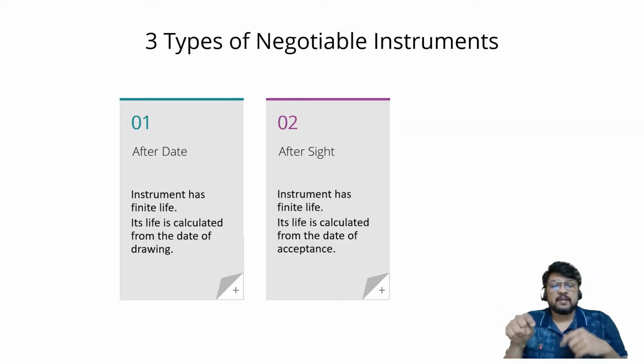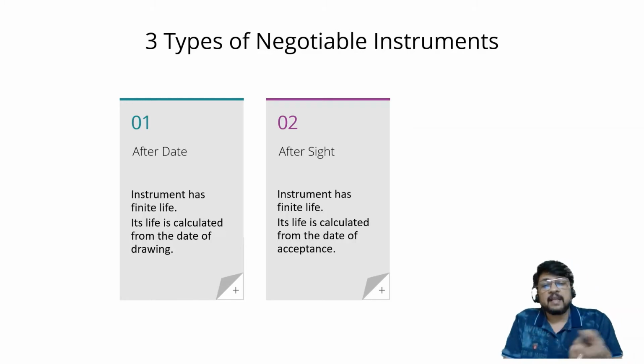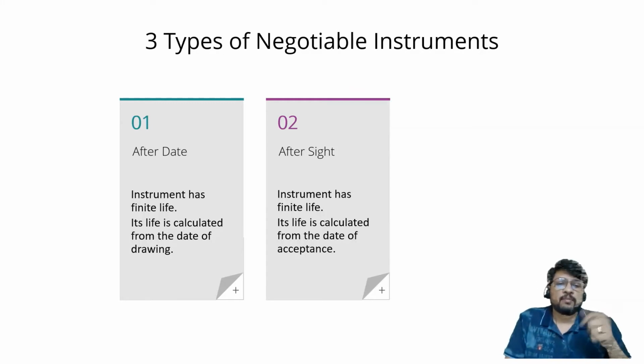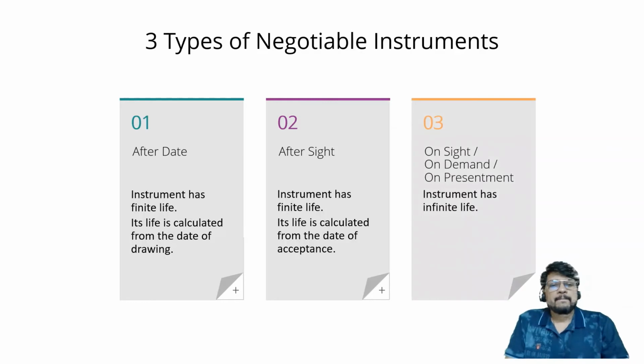If it is drafted after date, then its due date will be calculated, its life will be calculated, when it should be presented, when it should be honored, that will be calculated from the date of drawing the bill. On the other hand, if it is drafted as after sight bill, in that case, although it is having a finite life, that life will be calculated not from the date of drawing, but from the date of acceptance. And third one is called as on sight or on demand or on presentment. In this case, the instrument has infinite life. It does not have finite life.